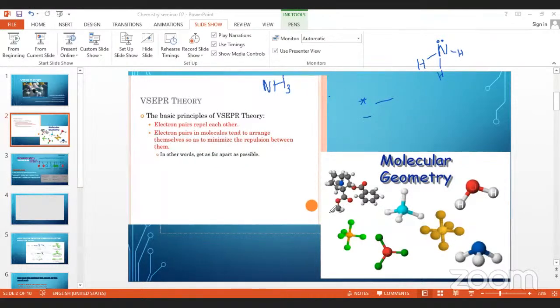So that is how we can take the electron pair geometry, or otherwise the shape of the molecule.